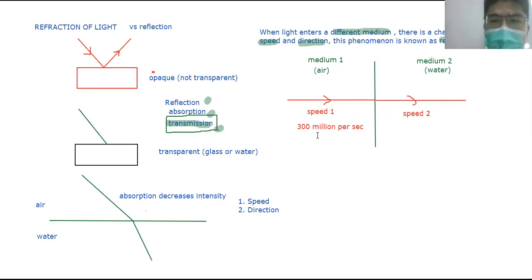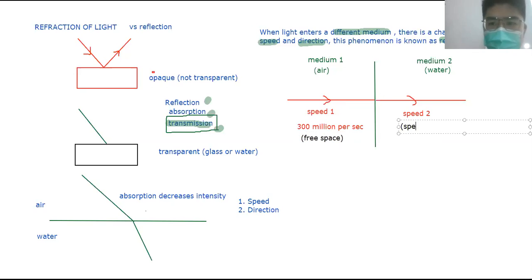Now as it enters medium 2, what happens to the speed? Does it speed up or slow down? Remember this. When light enters a medium from free space, what is free space? Free space, you can think of it like vacuum or air. Air, we still consider free space. Now when light enters a medium from free space, the light speed always slows down.